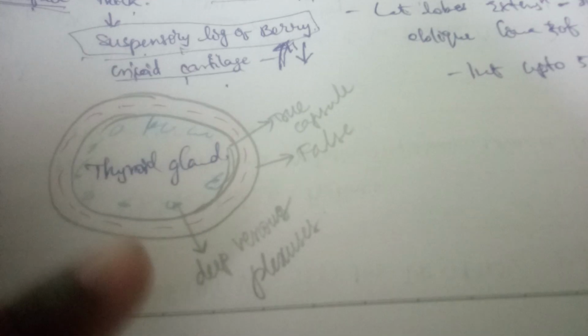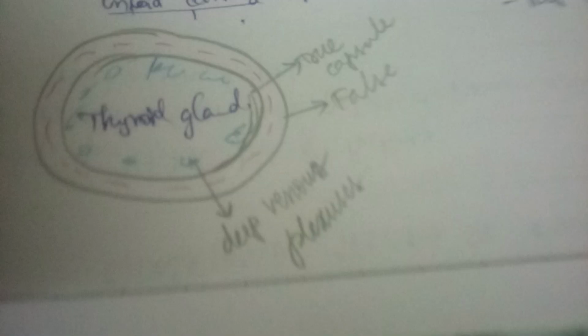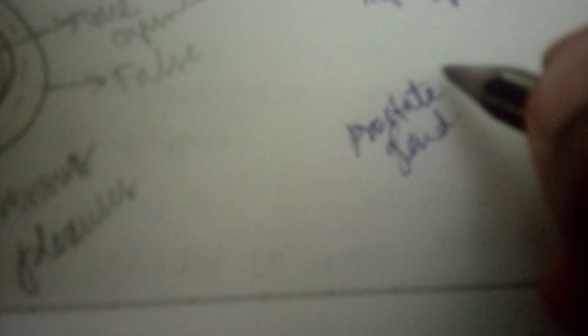But in the case of the prostate gland, as I told you, every gland has two capsules. The prostate gland is present only in males, it is absent in females. It does have a true capsule and a false capsule.